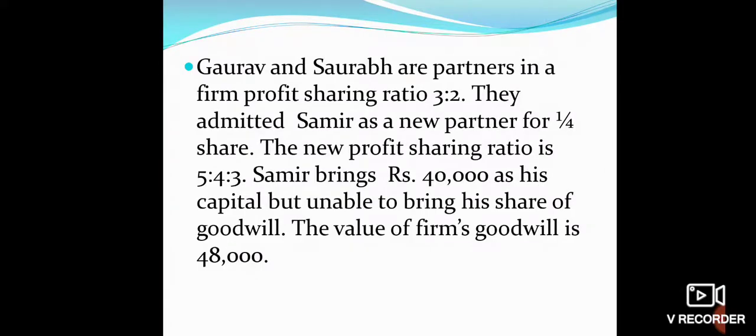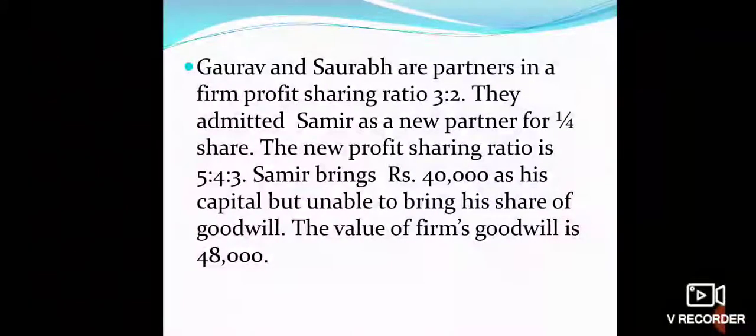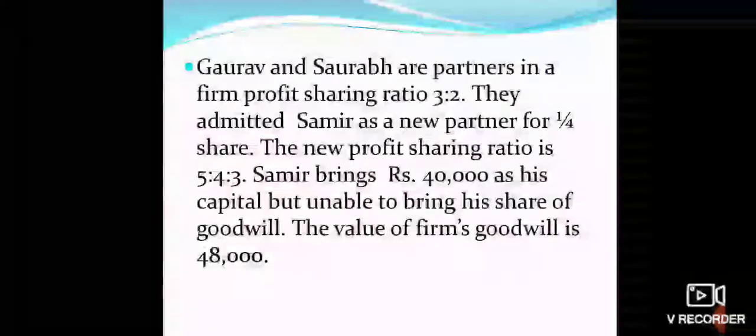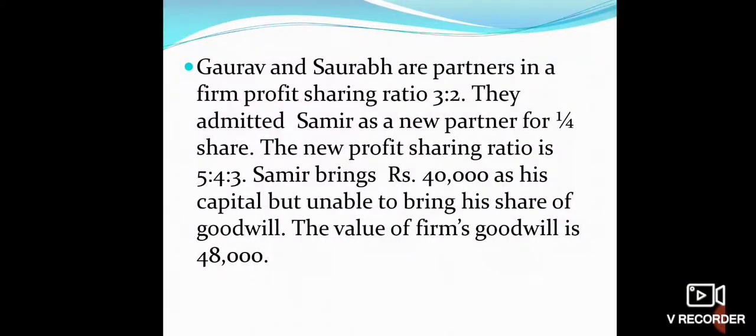Gaurav and Saurav are partners in a firm, profit sharing ratio 3:2. They admitted Samir as a new partner for 1/4 share. The new profit sharing ratio is 5:4:3. Samir brings 40,000 as his capital but is unable to bring his share of goodwill. The value of the firm's goodwill is given as 48,000.